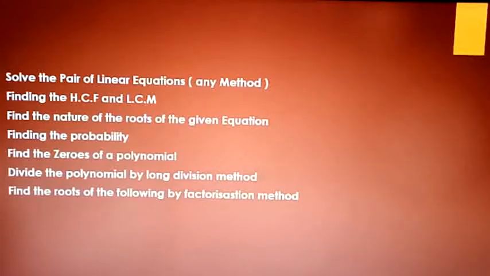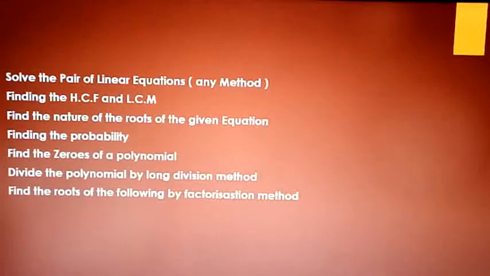The next question is, find the nature of the roots of the given equation. You need to find the nature of the roots by using the discriminant formula. Nothing but the discriminant, D equals b square minus 4ac. So it's an important one. The next one is, find the probability. One question will be there from this chapter, right? Find the probability of tossing 3 coins, or cards, or dice. Like that, right, children?